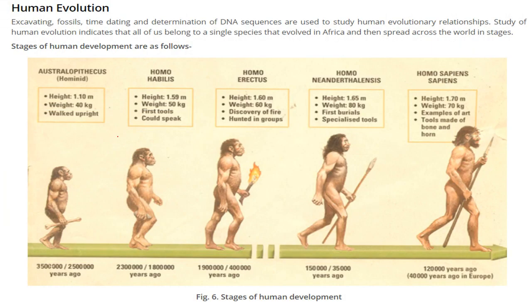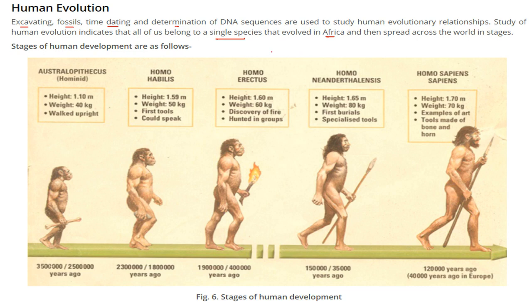Human evolution. Excavating fossils, time dating, and determination of the DNA sequence are all employed to study human evolution and human evolutionary relationships. The vast study of human evolution indicates that all of us belong to a single species which evolved in Africa, and then spread across the world in different stages.